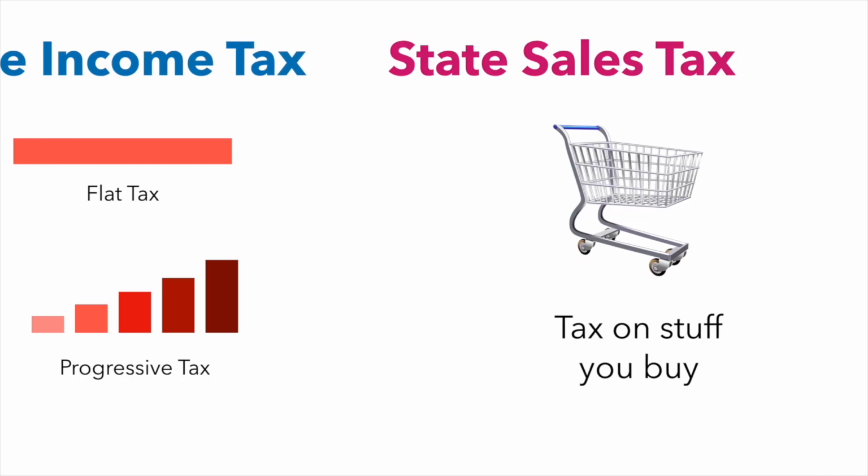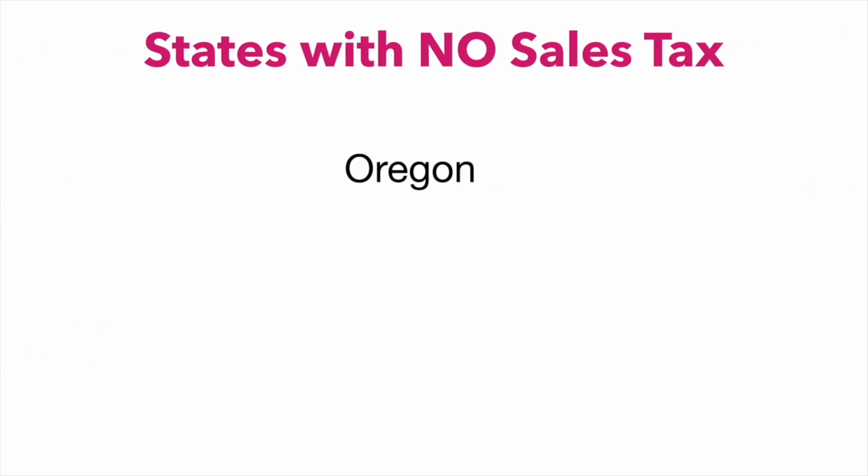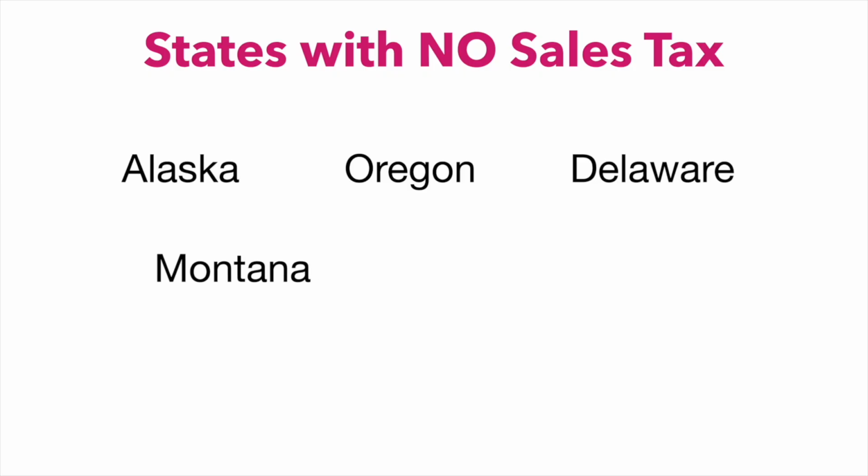There actually are only 5 states with no sales tax, and Oregon is one of them. So although it has a high income tax here, there is no sales tax. The other ones are Alaska, Delaware, Montana, and New Hampshire. In these states, the prices on the menu will be the actual price you pay, versus everywhere else you're going to have that extra charge at the end.